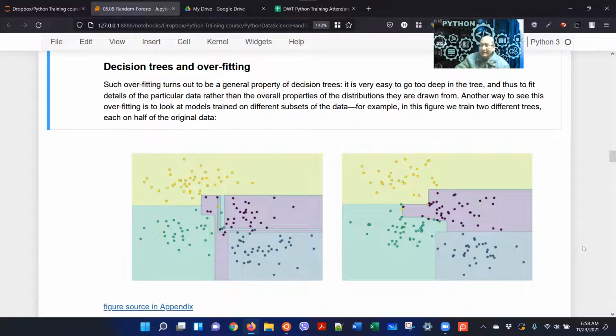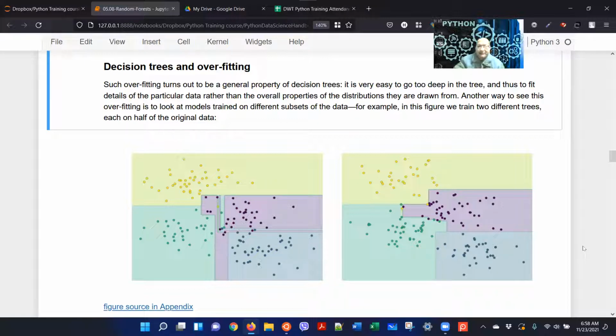So ideally, when you are running a decision tree classifier or any model on data coming from the same distribution, you should get more or less the same regions and the same decision boundaries, right? But that's not happening here.